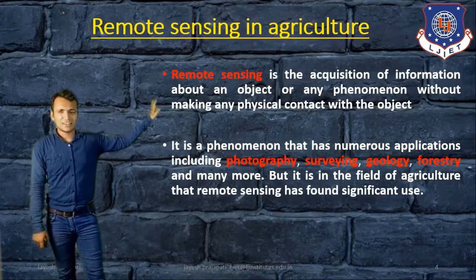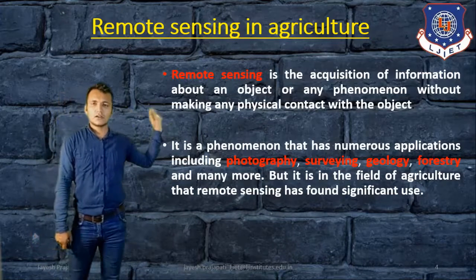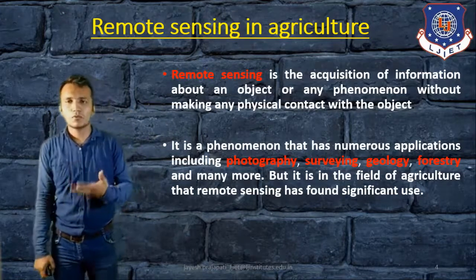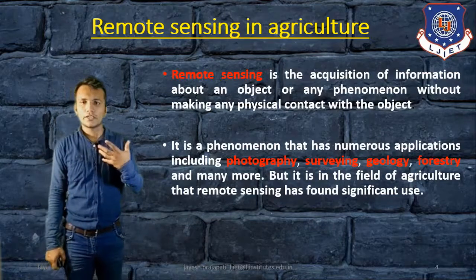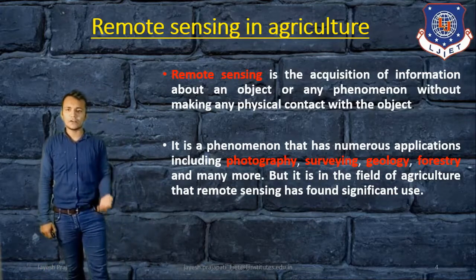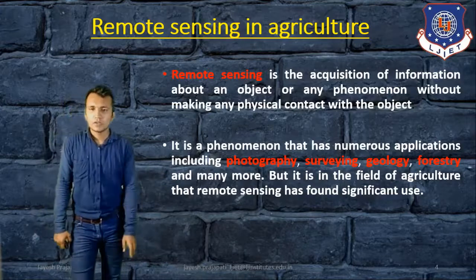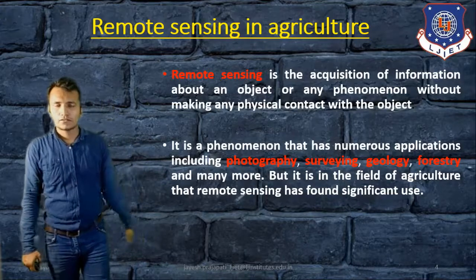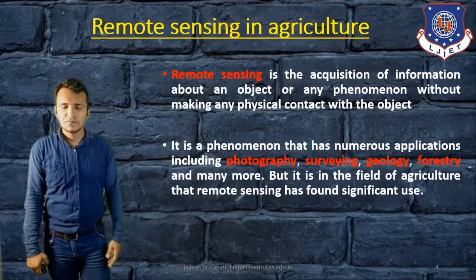So that is the basic definition of remote sensing: it can provide the information or condition about the object or phenomena without making any kind of physical contact with it.